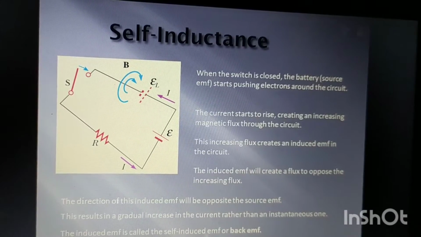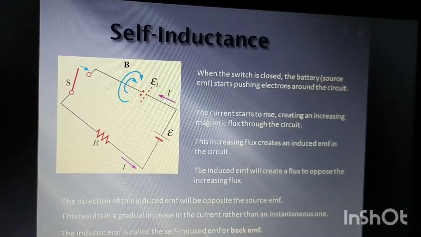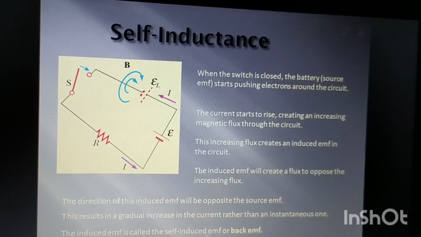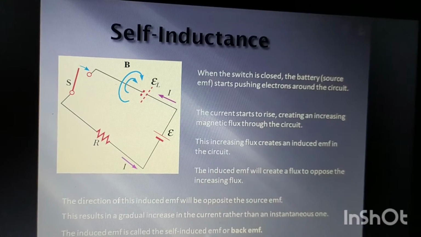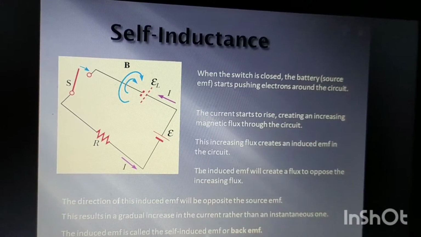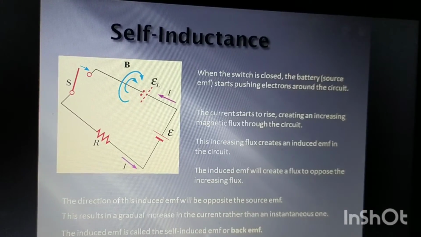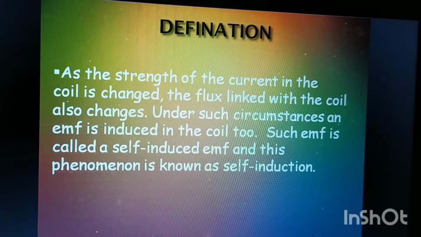What will happen when there is some induced EMF in the circuit? This induced EMF will oppose the cause which has caused it. So we can say that the direction of this induced EMF will be opposite to the source of EMF, or the battery used in the circuit. The induced EMF is known as self-induced EMF, or the back EMF.